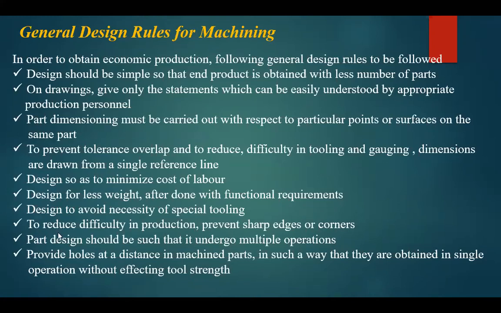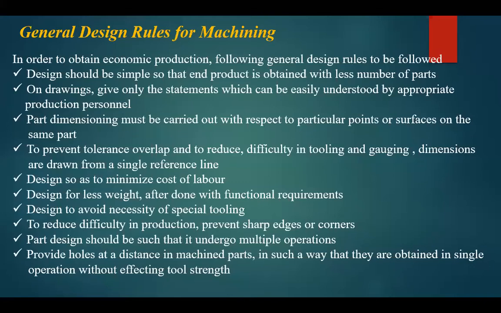The next one is to reduce the difficulty in production: prevent sharp edges or corners. If you have a very sharp edge or very sharp corners, what is going to happen? It takes a very large time, because we have to produce a very sharp edge and a very sharp corner also.